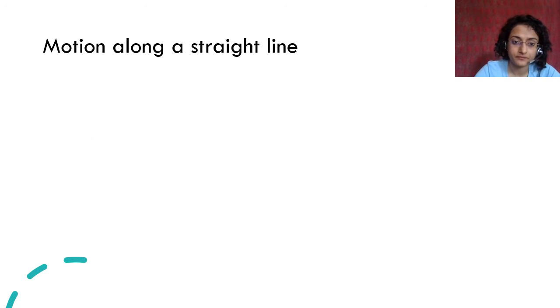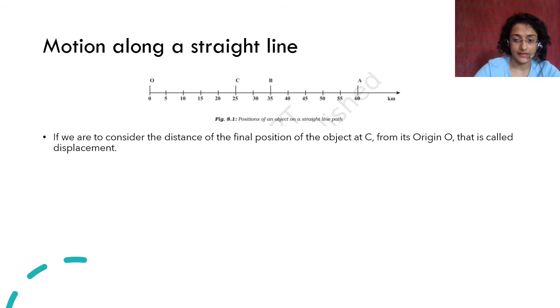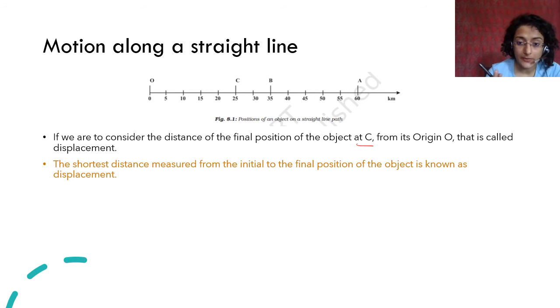All right. Now, the second point: the distance of the final position of the object at C from its origin O is called displacement. What is the difference now?